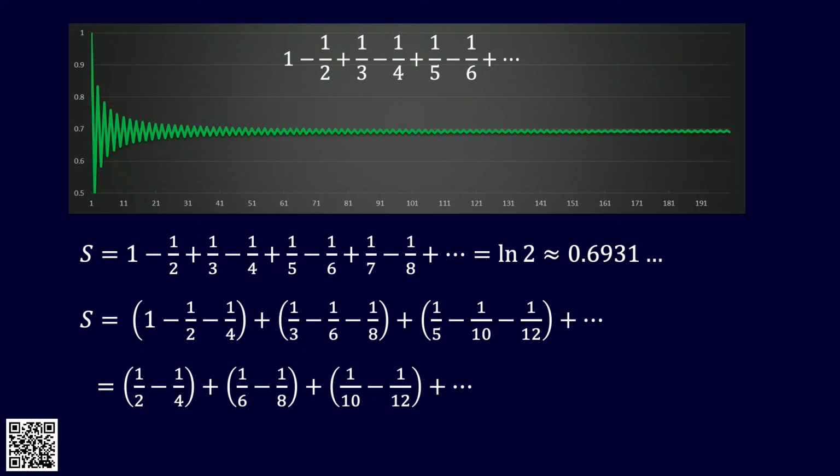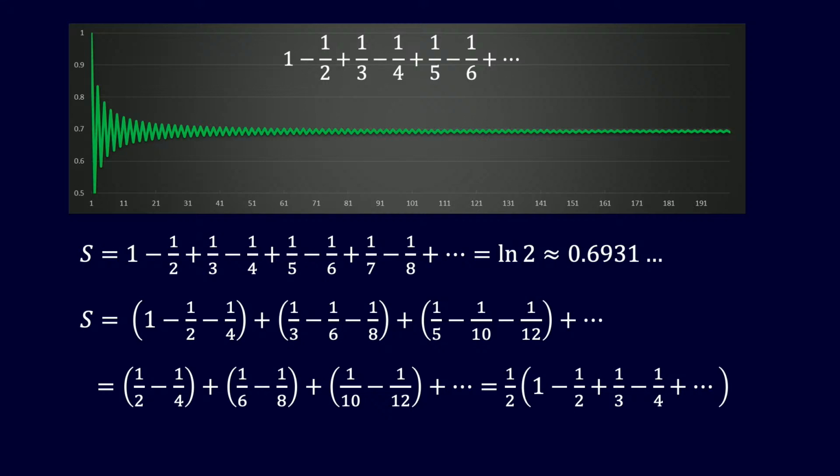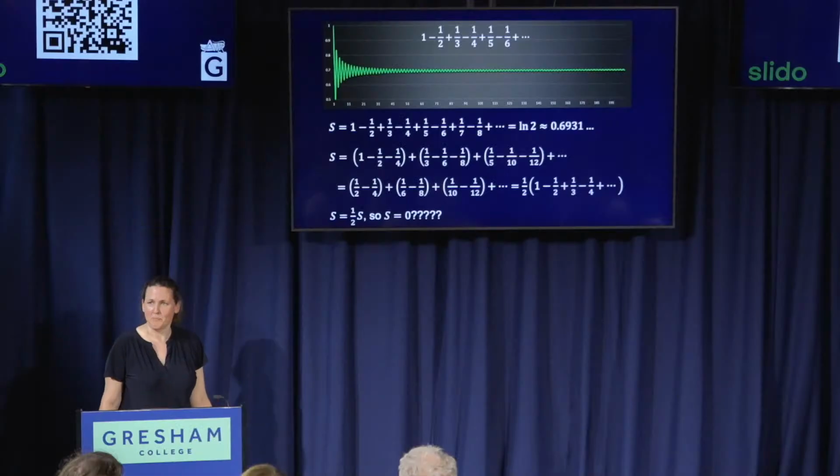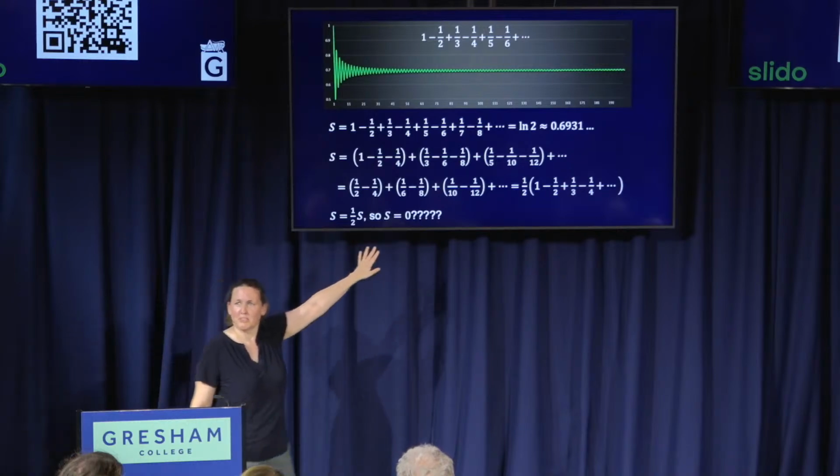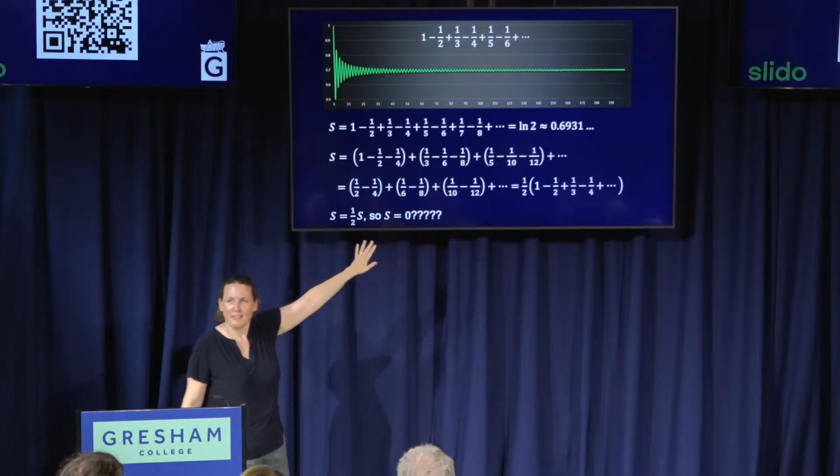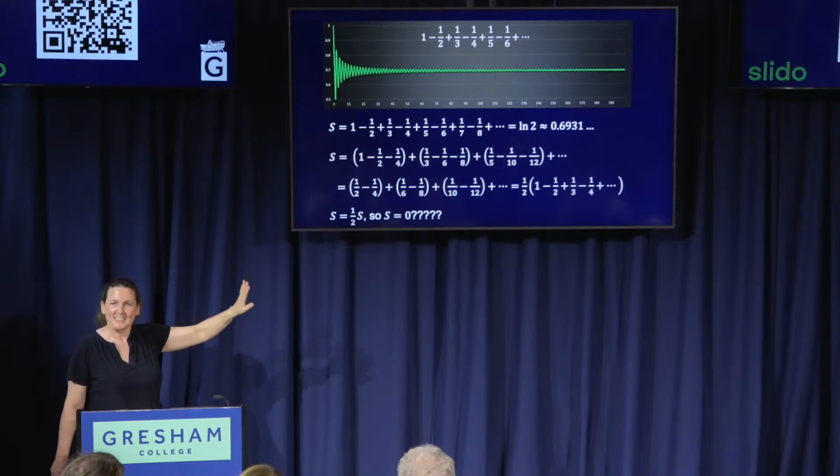You'll notice that all the denominators now are even. So we can bring out a factor of a half. And then we'll see we've got a half of 1 minus a half plus a third minus a quarter plus a fifth minus a sixth. That sounds familiar. That's our original sequence, or our original series. So we just seem to have shown that S is equal to half of S. But if S is a number, that sort of implies that S is 0, which, have we just proved that the logarithm of 2 is 0? We hope we haven't. That would be bad.